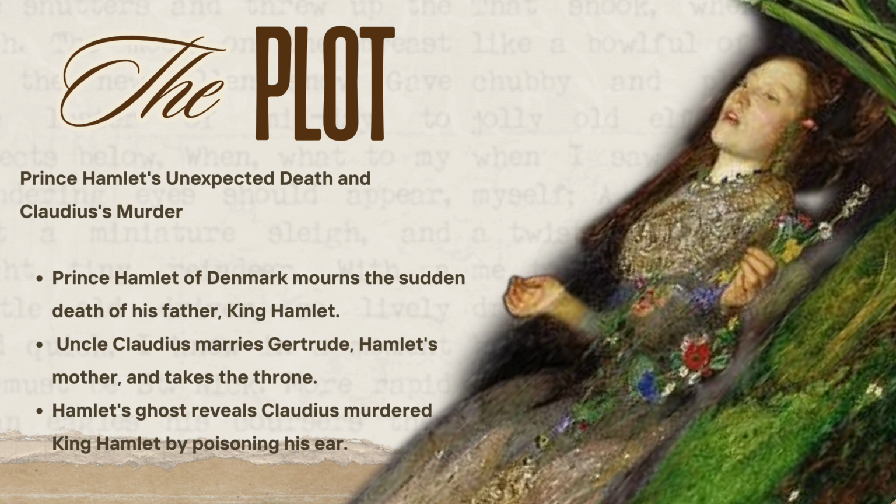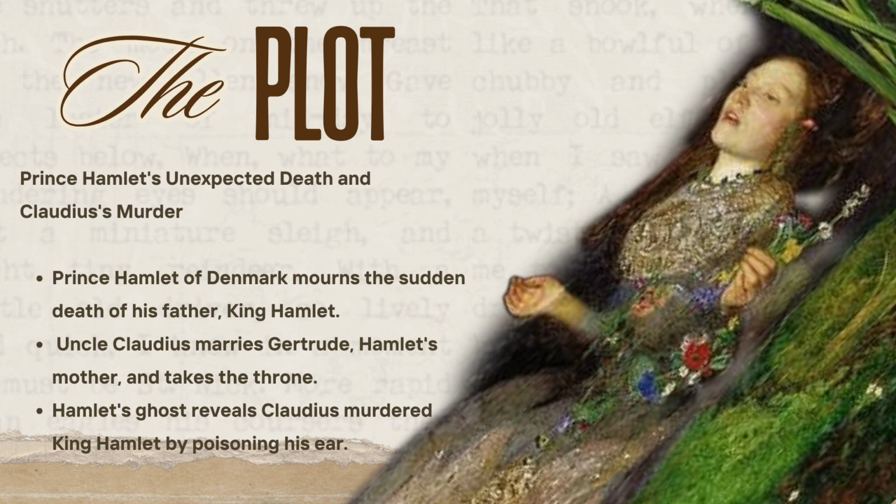And now, we are here at the most exciting part, the plot. At first, Prince Hamlet of Denmark is very sad after his father, the king, dies. Soon after the funeral, Hamlet is shocked when his mother, Queen Gertrude, marries his uncle, Claudius. Claudius becomes the new king. Hamlet feels angry and confused about this.